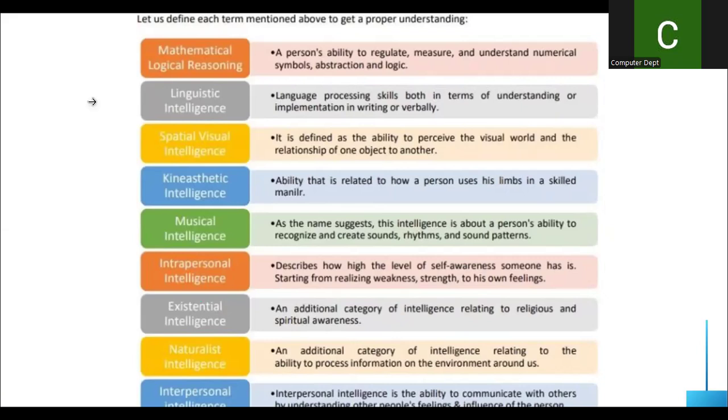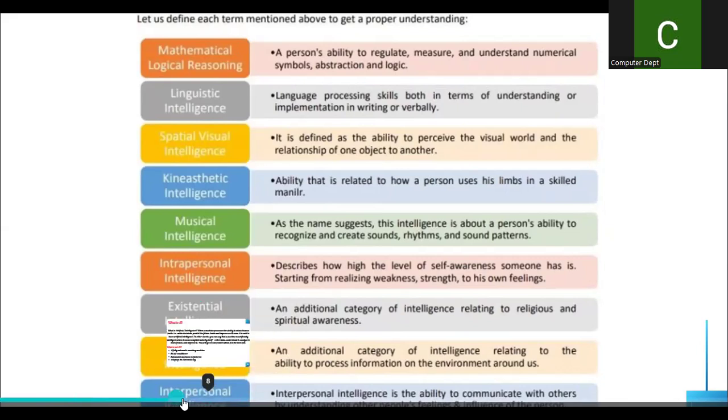And the next is interpersonal intelligence. What is this interpersonal intelligence? It is a person's ability to communicate with others by understanding other people's feelings and influencing other persons with their speeches or anything. Knowing about the other person's feelings, understanding and influencing the person comes under interpersonal intelligence. These are the 9 types of intelligences, children.